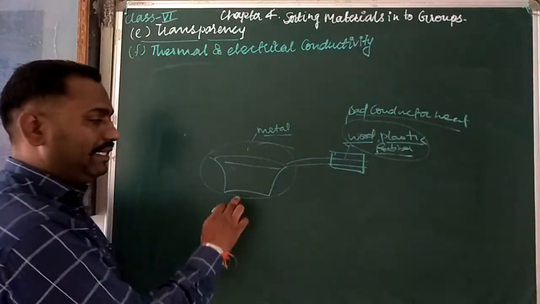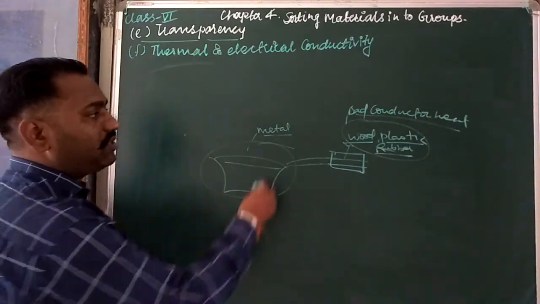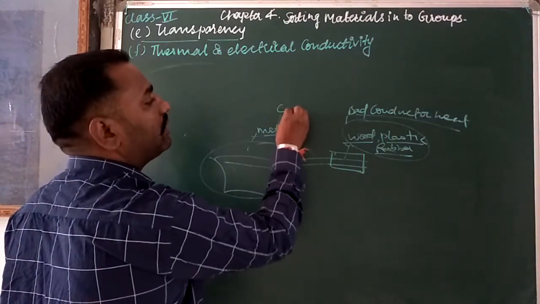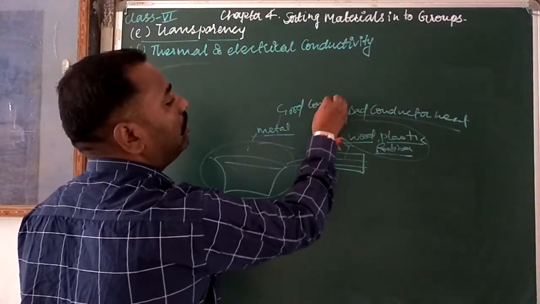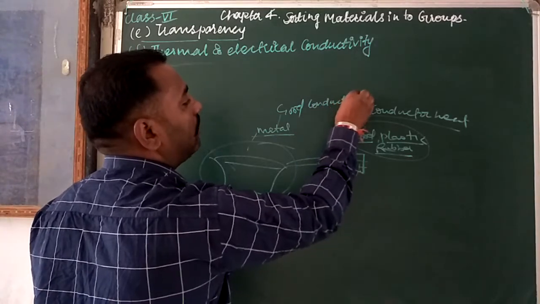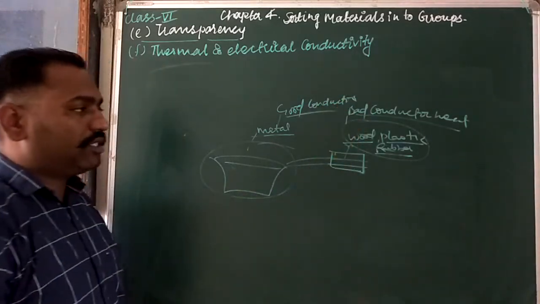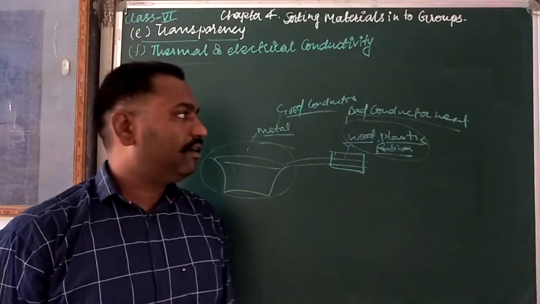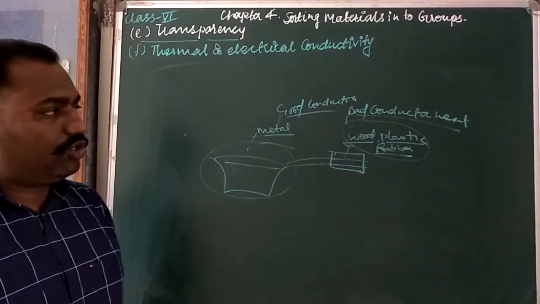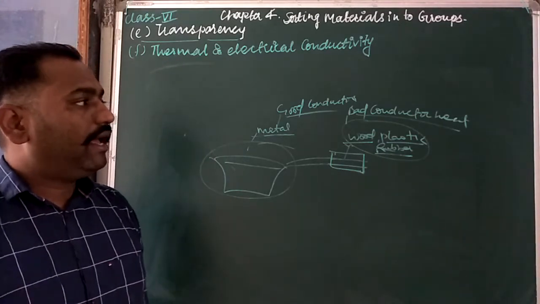We need heat here to make them hot. So that's why metals are generally good conductors. Okay, they are the good conductors. So you know about that. Wood, plastic, and rubber are generally bad conductors of heat, and due to